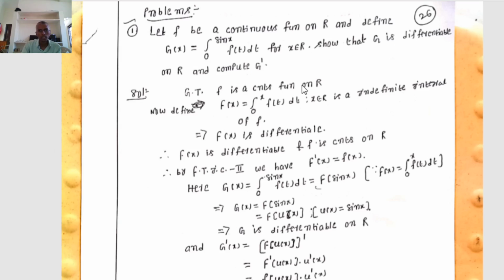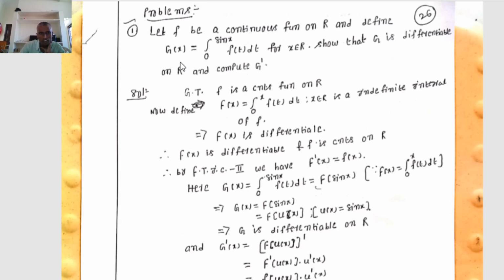Solution. Given that small f is a continuous function on R, we now define capital F of x equal to the integral from 0 to x of f of t dt, which is the indefinite integral of small f, for x belonging to R. That implies capital F of x is differentiable and small f is continuous on R. Therefore, by fundamental theorem of integral calculus 2, we know that capital F dash of x equals small f of x.